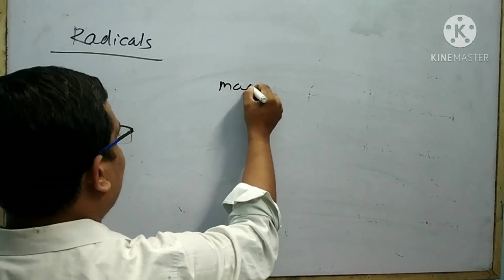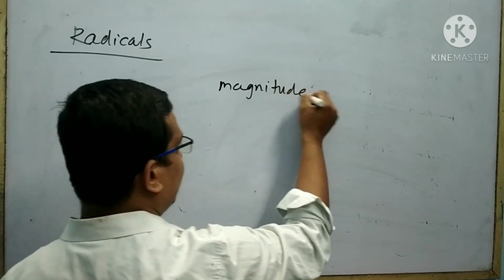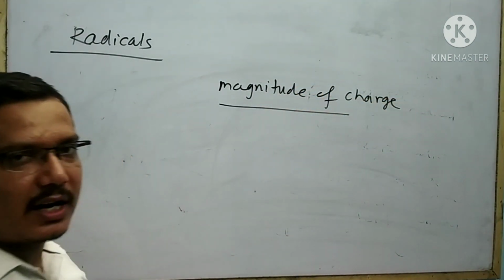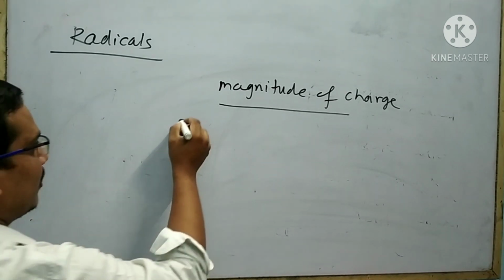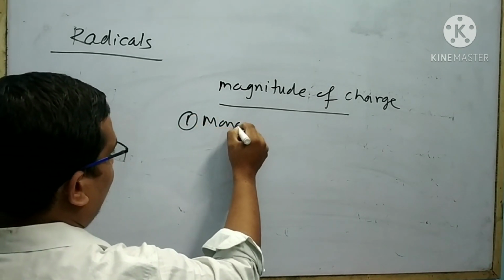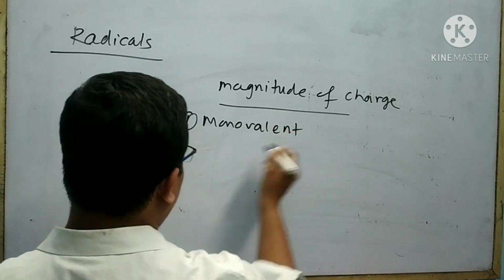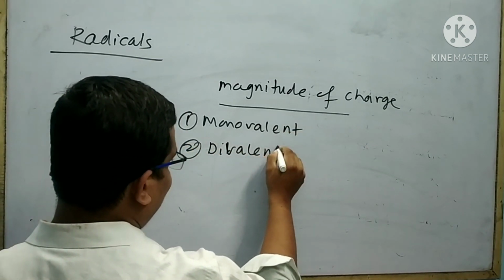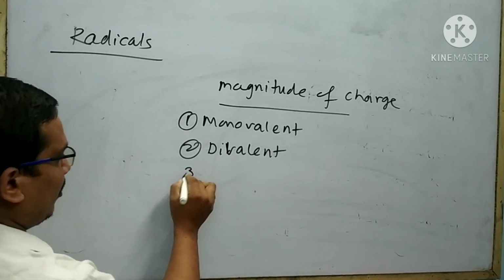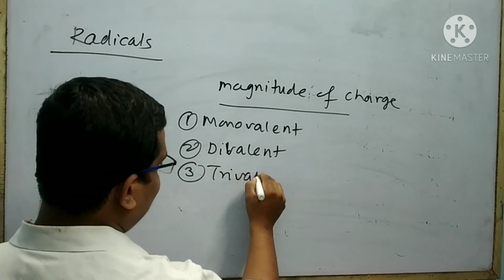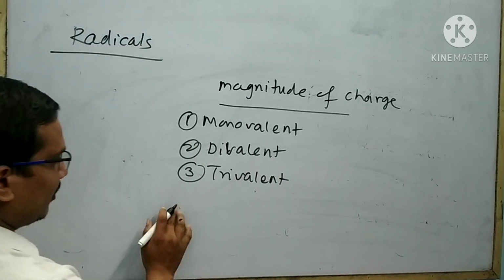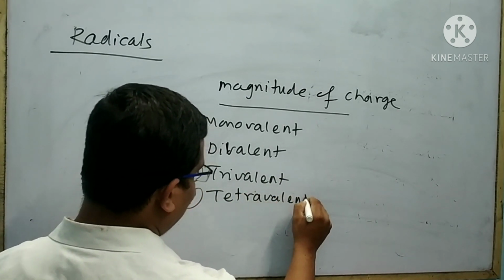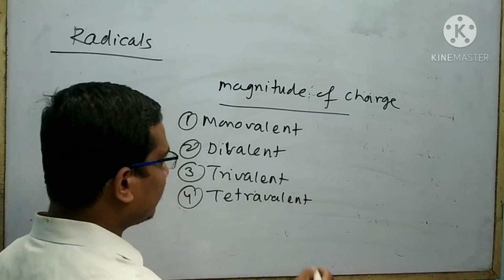Depending upon the magnitude of charge, radicals are also classified into different types. One is the monovalent radical, two is the divalent radical, next is the trivalent radical, next is the tetravalent radical, like that.